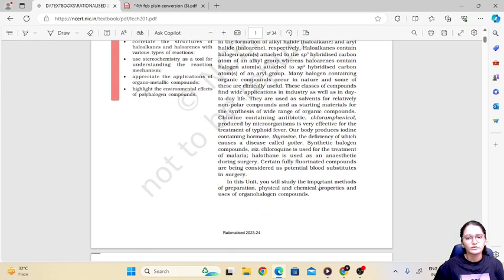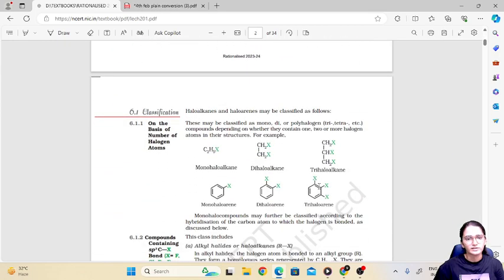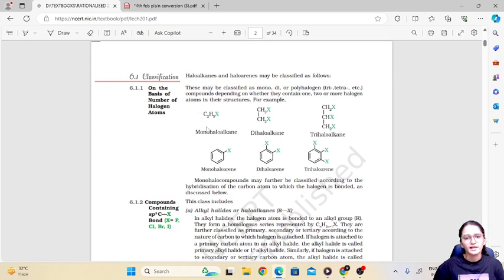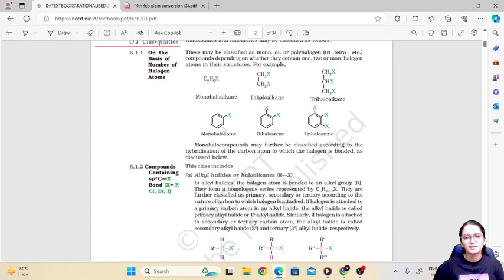So here we are going to study different types of haloalkanes and haloarenes. Let us start first with the classification. Classification is done based on the number of halogen atoms. For example, if you have an alkyl group, that is C2H5, with only one halogen atom attached, it is called a monohaloalkane. If two halogen atoms replace two hydrogens, it is called a dihaloalkane. If three halogens, then trihaloalkane. Similarly for arenes: monohaloarene, dihaloarene and trihaloarene.